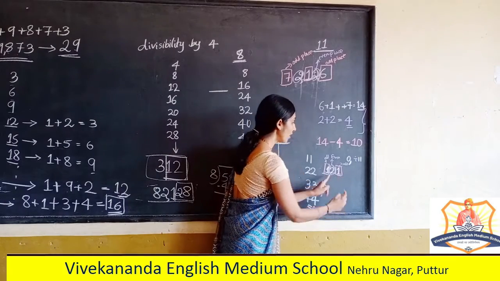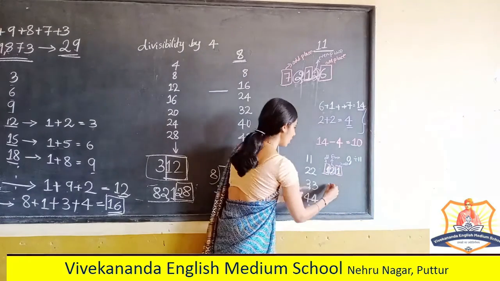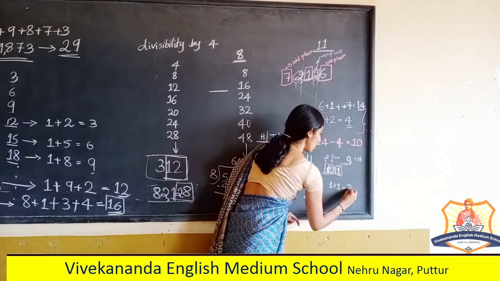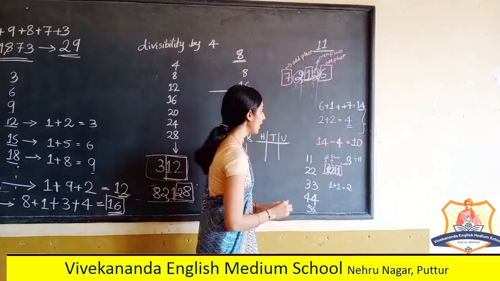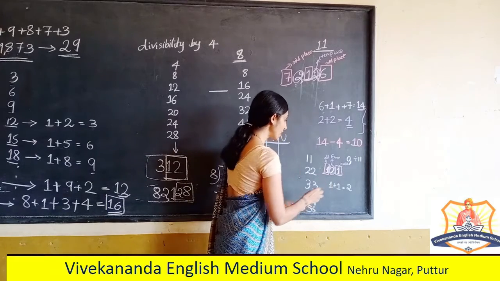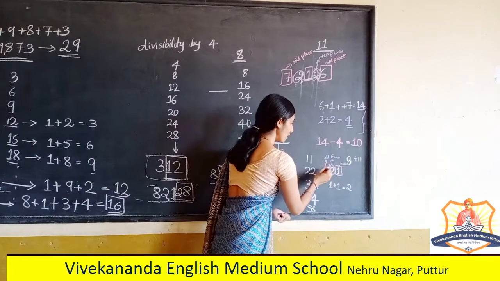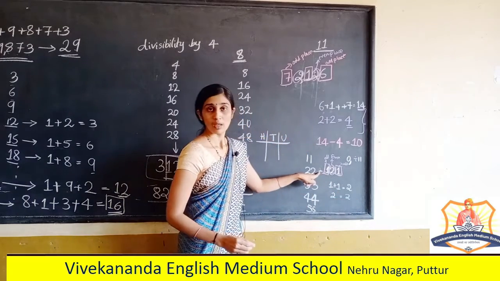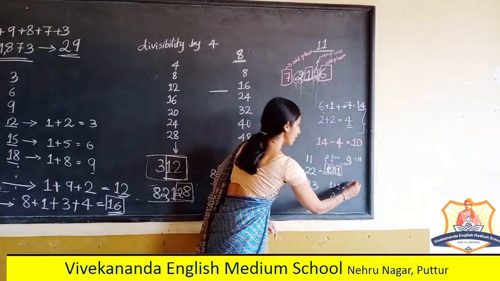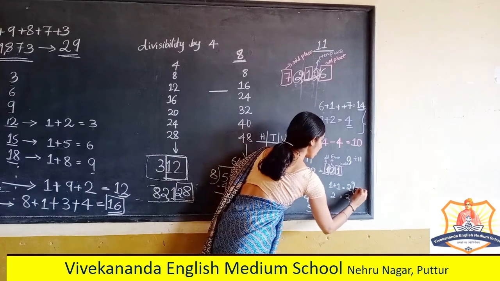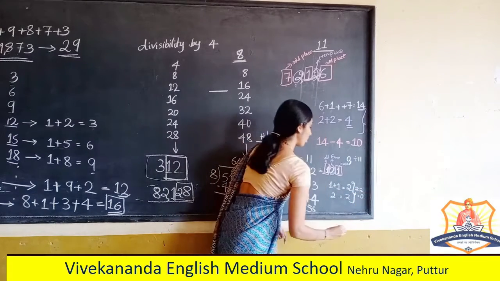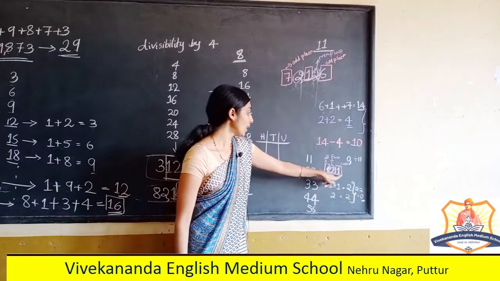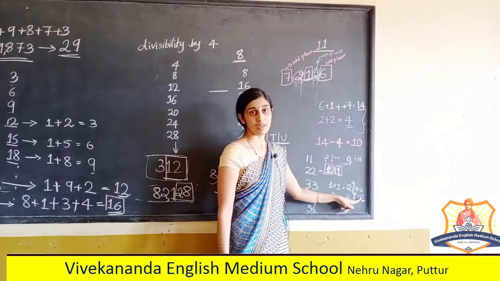I should add the digits in the odd places: 1 plus 1 is 2, and again the sum of digits in the even places. Here the digit is 2, so its sum is 2 itself, right? Their difference, 2 minus 2, is 0. So here I can say that this number 121 is divisible by 11.